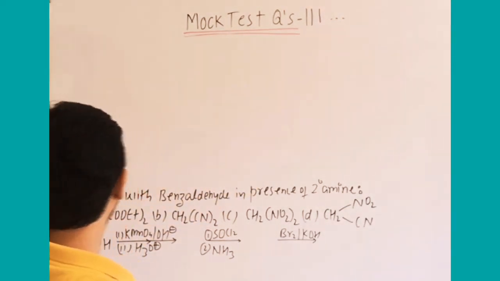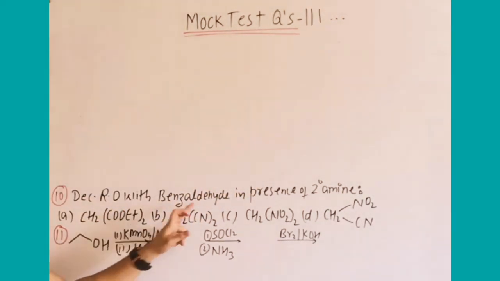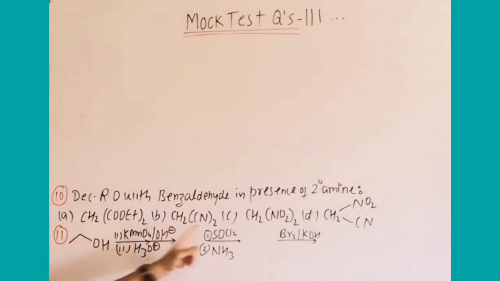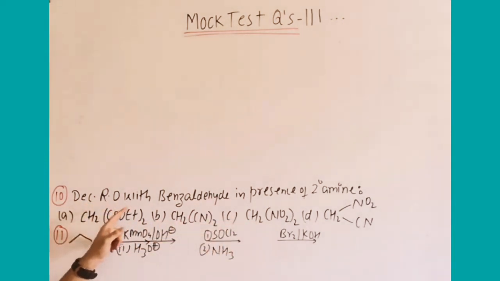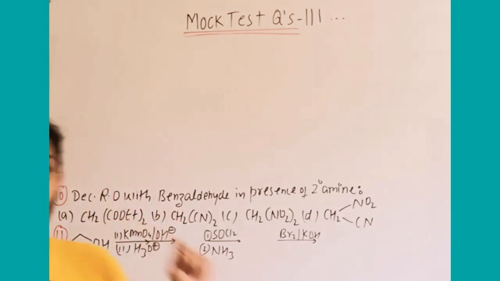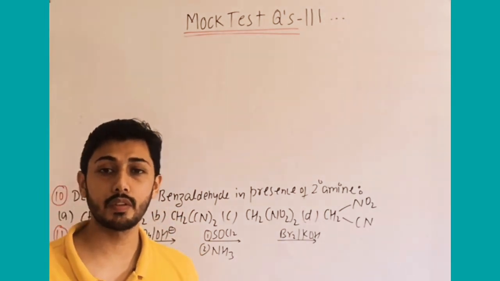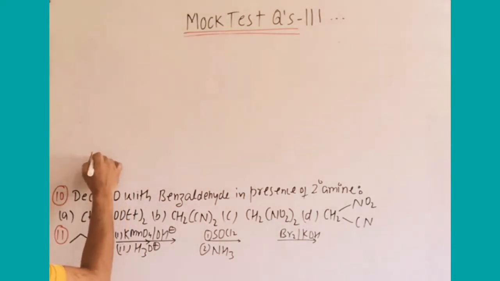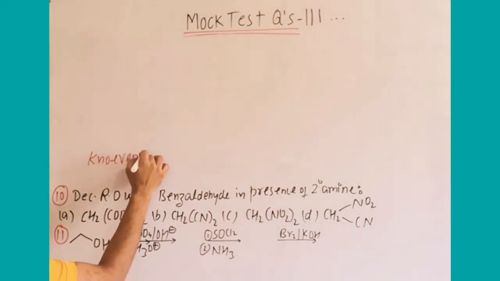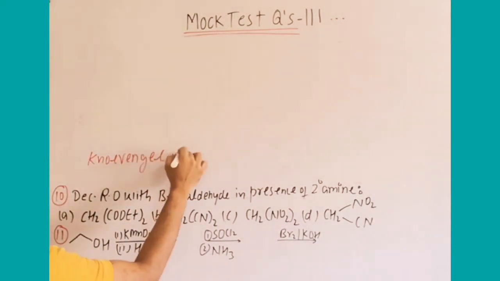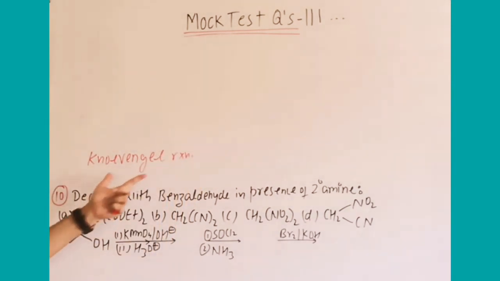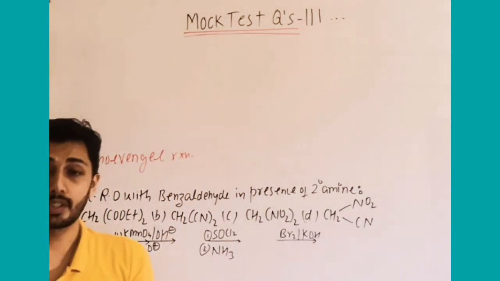Decreasing order of reactivity with benzaldehyde in presence of secondary amine. These are the options given, the compounds given, and you have to find out the order. Decreasing reactivity order with benzaldehyde in presence of secondary amine. Now recall, which reaction have we covered? It is the Knoevenagel reaction. I have done this reaction with mechanism and how to write the product.